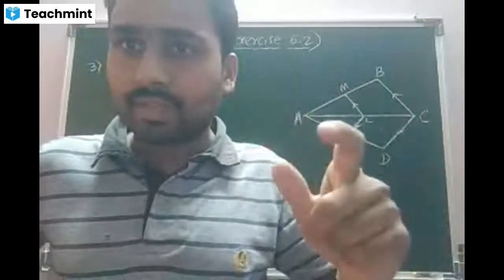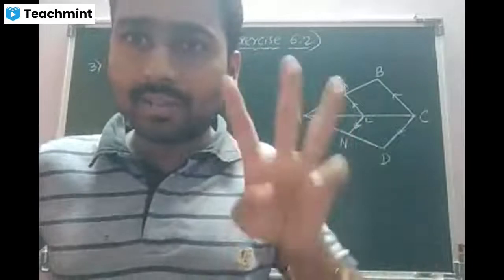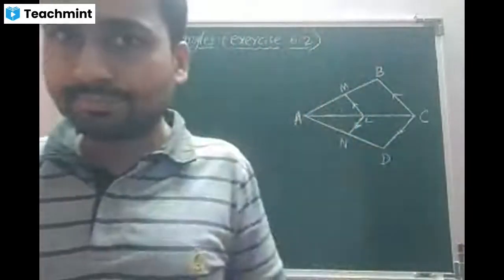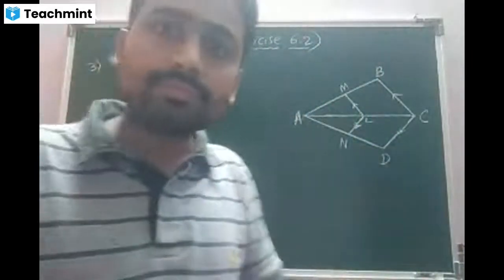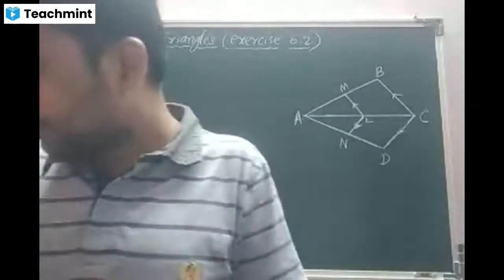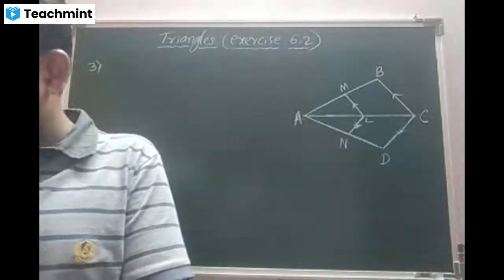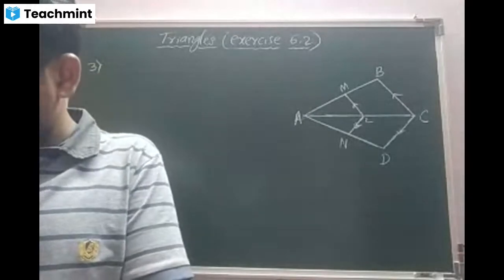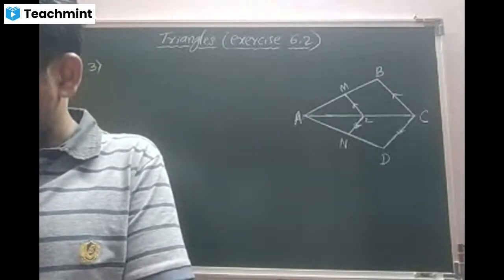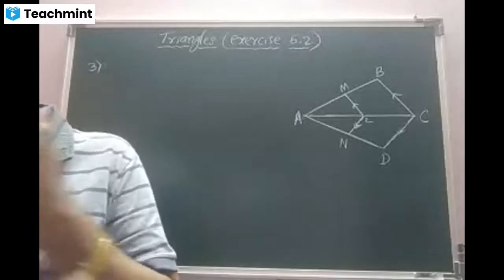Charita, will you read the third main? Yes, sir. In figure 6.18, if LM is parallel to CB and LN is parallel to CD, prove that AM by AB is equal to AN by AD.